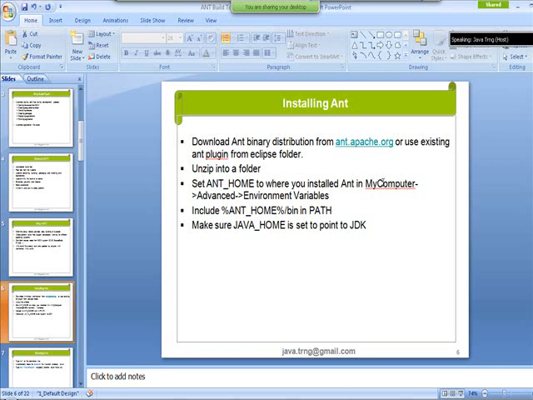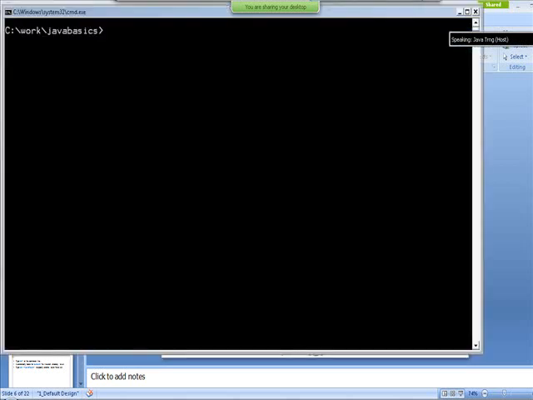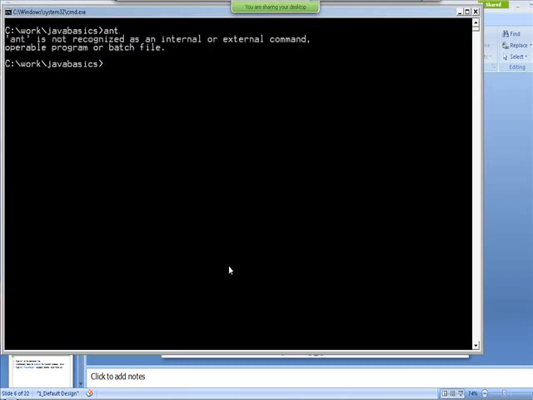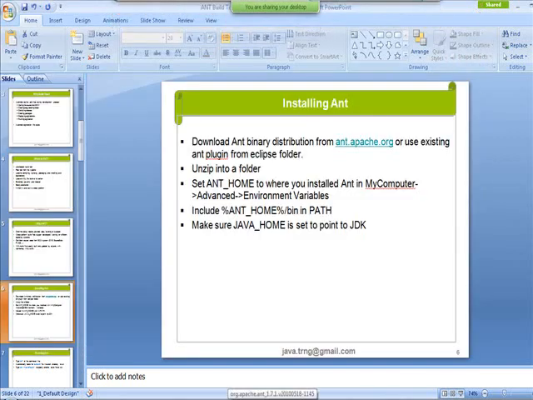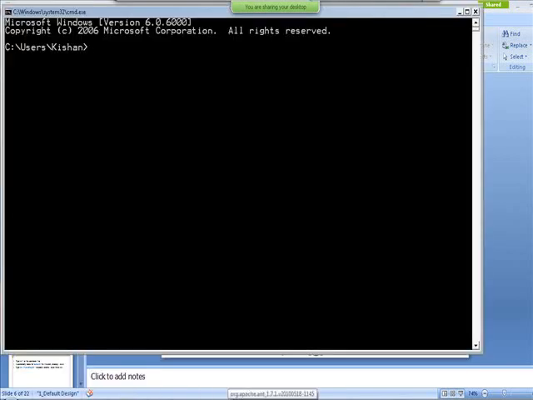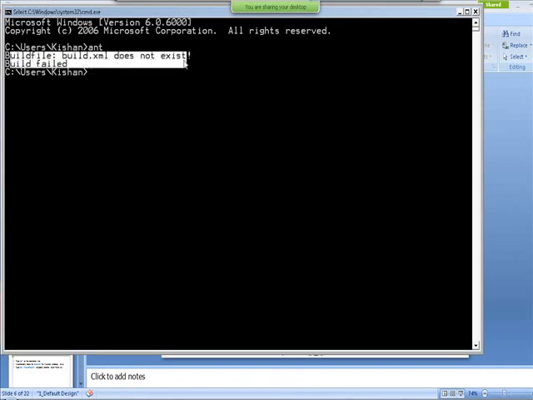And remember, in order to work with Ant, you need to have Java installed on your computer, otherwise Ant doesn't work. But how do you know Ant is working or not? It's very simple. Go to a command line, just run a command called ant, and when you press enter, oh, I have to restart a new command prompt. Just now I set the environment. Okay, so let me run the command ant.